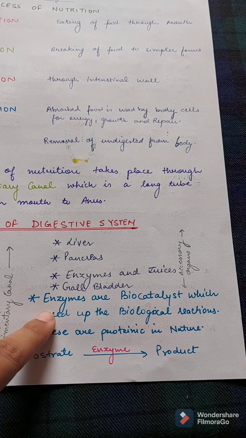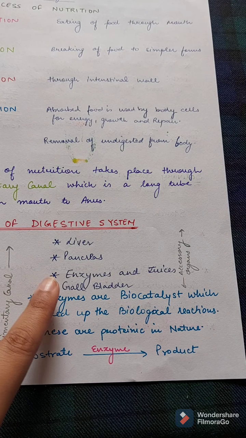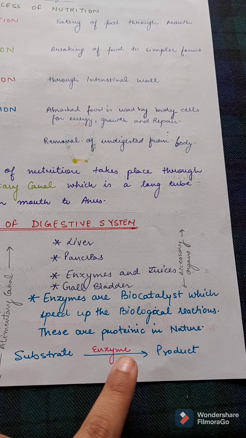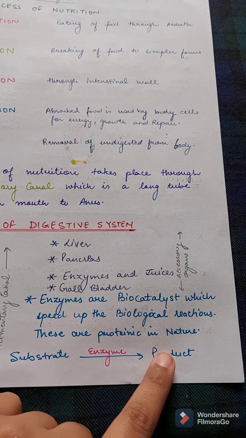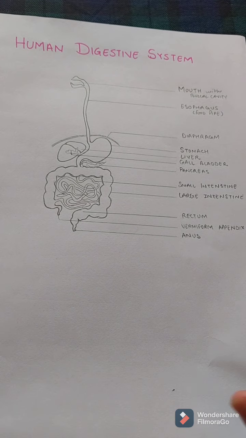So what are enzymes? These are the biocatalysts, which means they speed up biological reactions. These are proteinic in nature. An enzyme needs a substrate and it produces a product. So this is the diagram of a human digestive system.